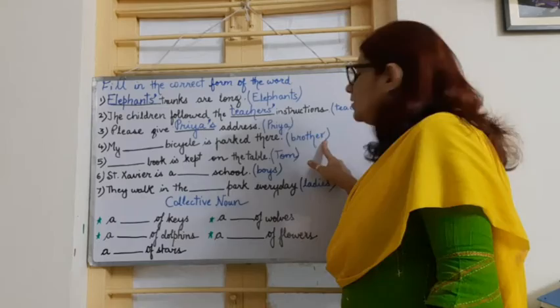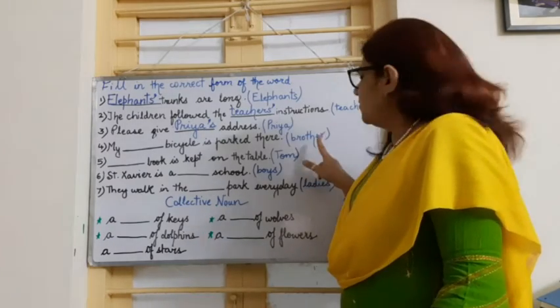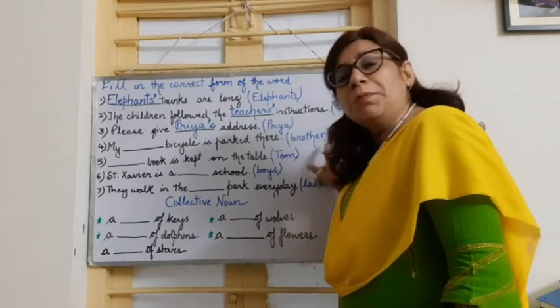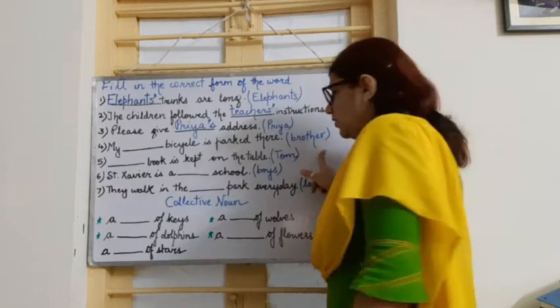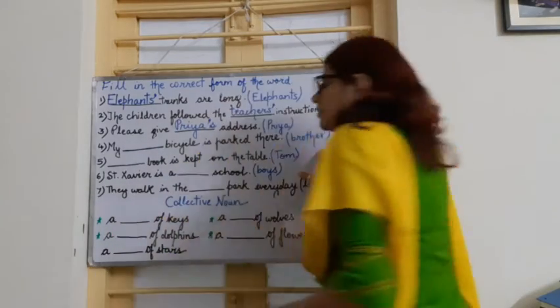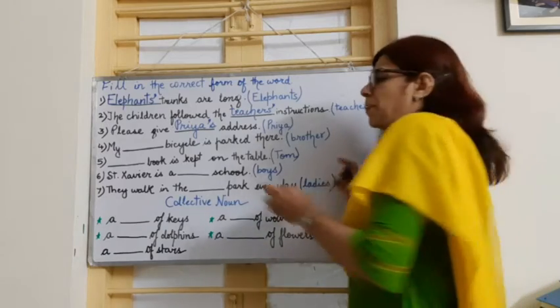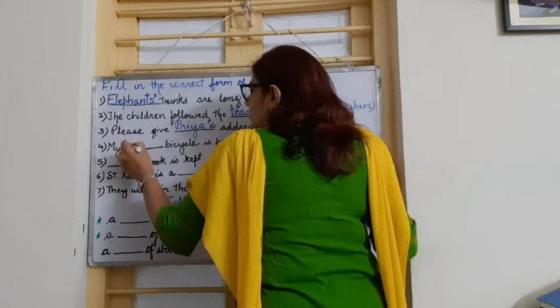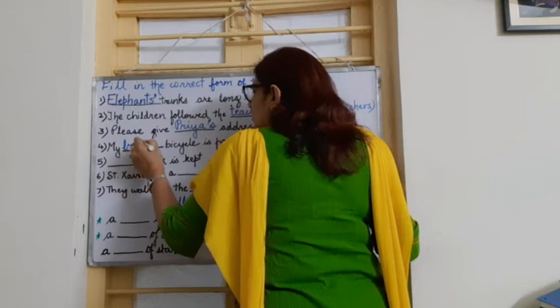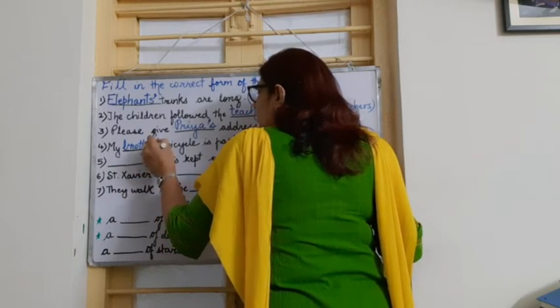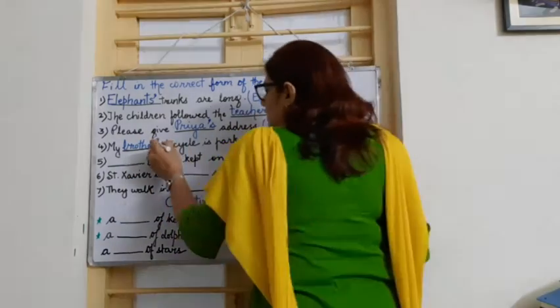Next is, my dash bicycle is parked there. Here we have to fill in the possessive form of the noun brother. Brother is a singular noun. We all know that the word brother is a singular noun, and to show the possessiveness, we are going to write brother followed by apostrophe s.